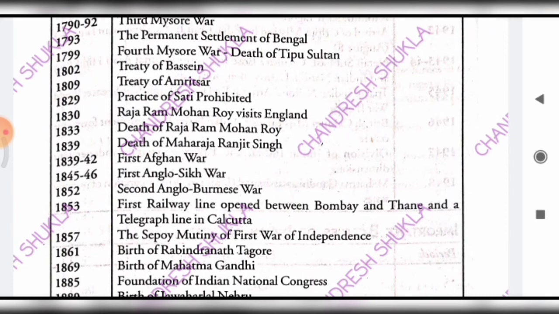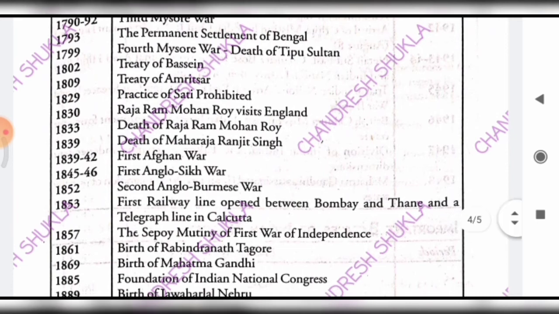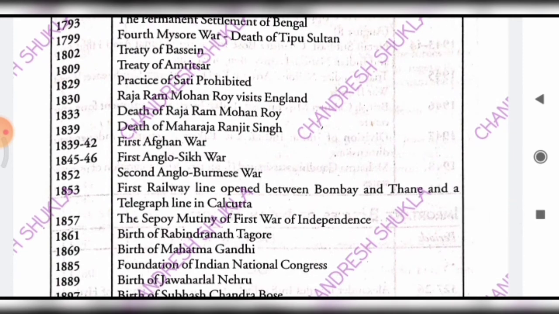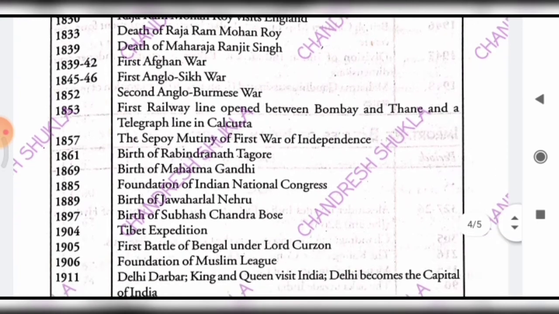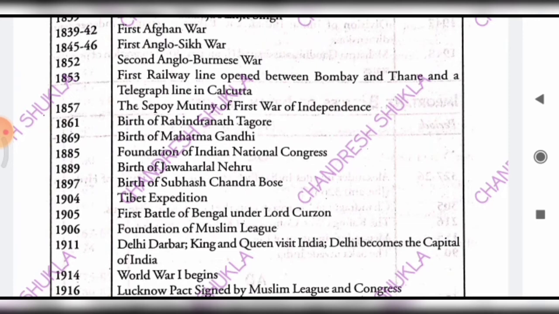And in 1839 to 42, the first Afghan War took place. And in 1845 to 46, the first Anglo-Sikh War took place. And in 1852, the second Anglo-Burma War took place. And in 1853, the first railway line between Bombay and Thane and the telegraph line in Calcutta were established. And in 1857, the first Sepoy Mutiny, or first War of Independence.